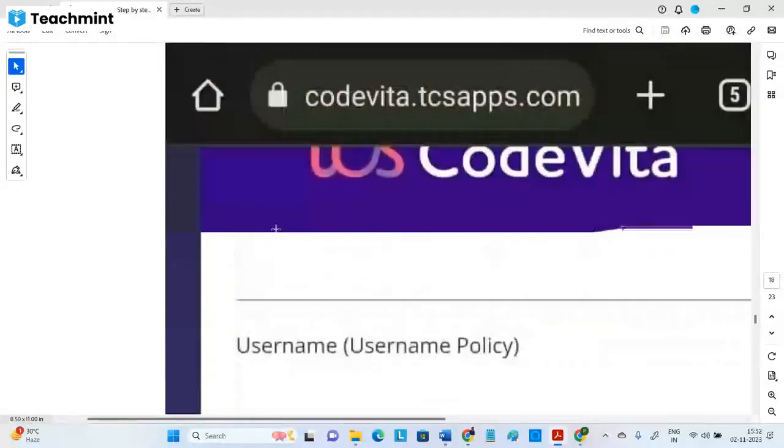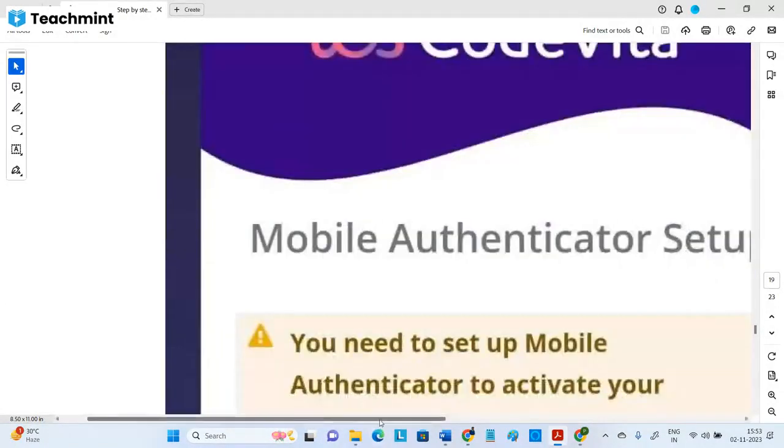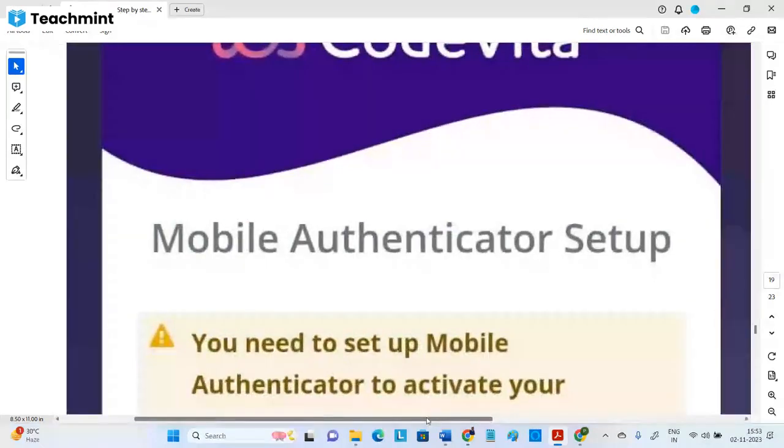Then, very important step in this is you need to download a mobile authenticator app. It should be downloaded on your mobile, and there will be a unique QR code. One student, one code only. If other students scan that code, then there will be a problem. Your data will be overlapped. You only need to scan your QR code, and don't take other friends' mobile. One mobile, one scanning only allowed. If your friend used your mobile to scan this, then you are not able to use it. Make sure about that point.